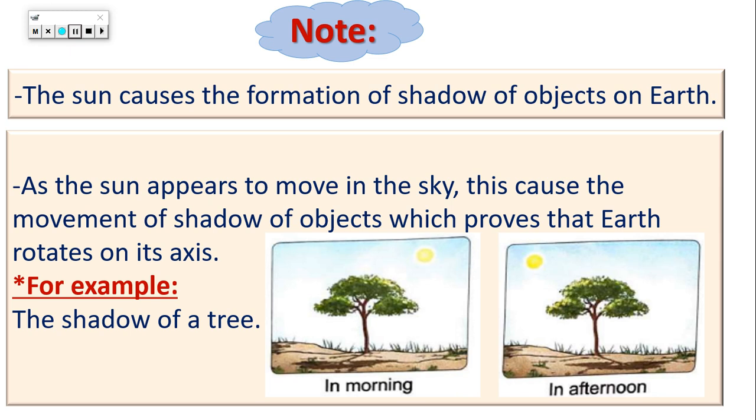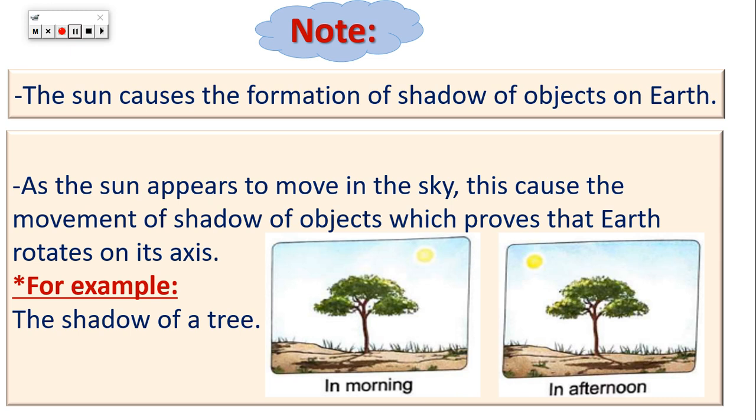Okay, look at this picture. As you can see, that's the shadow of the tree. From the movement of the shadow, we can know what time of the day it is. Why? Because the sun's position changes. Because the Earth rotates around its axis. Sometimes the sun is in the east, then above you, then in the west. And that causes the change of the shadow.